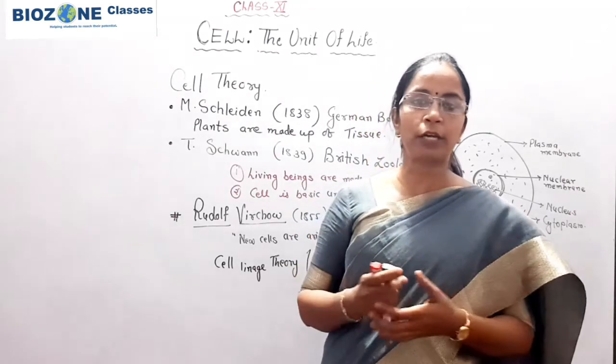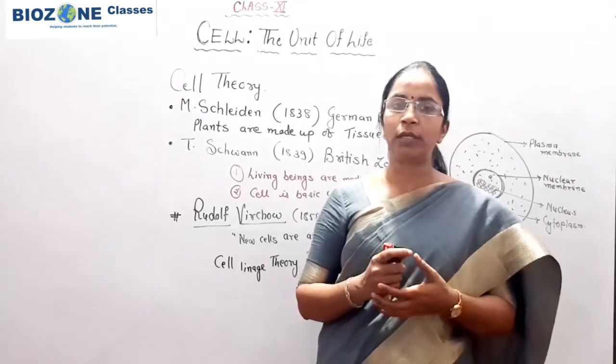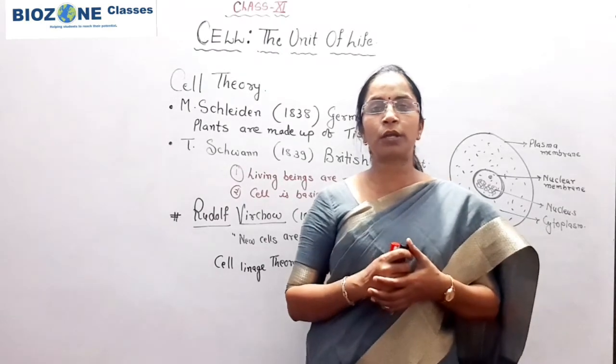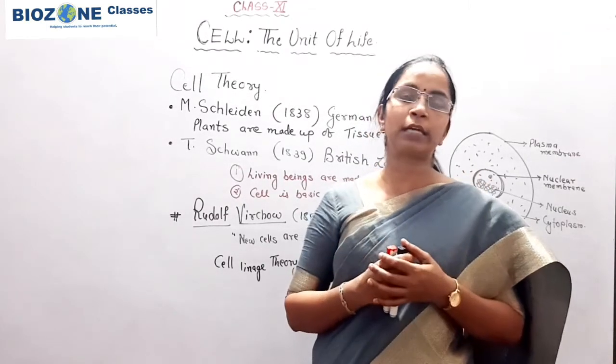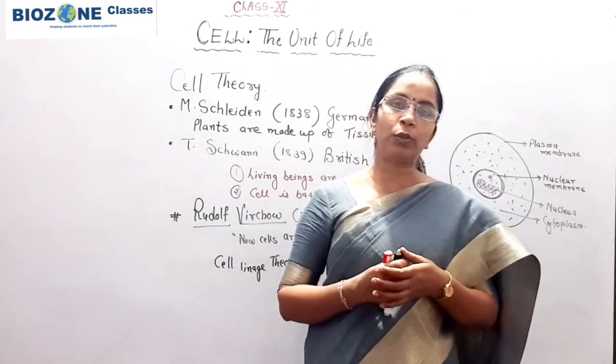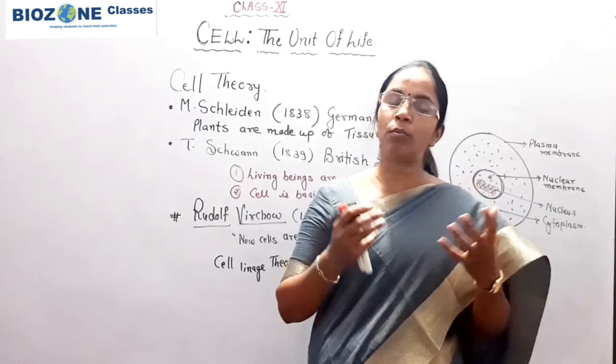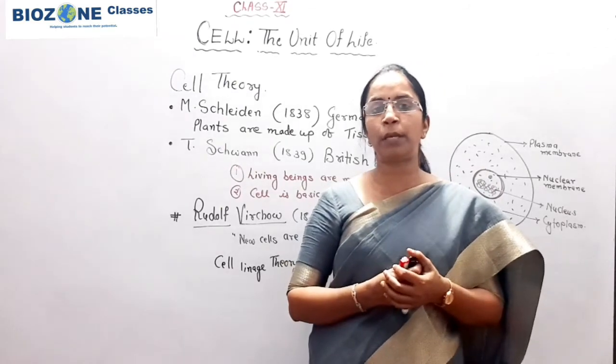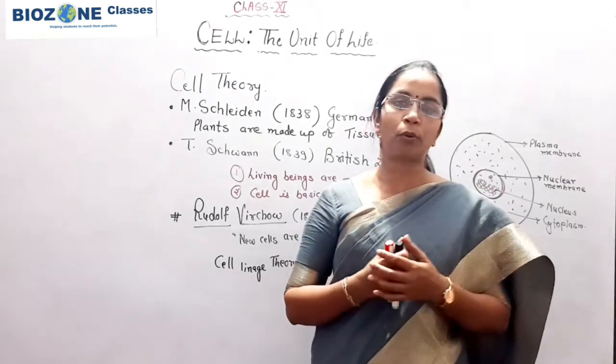That we will study in our next session. In the next session, first we study the major differences between the prokaryotic and eukaryotic cell, and how one can differentiate between them.